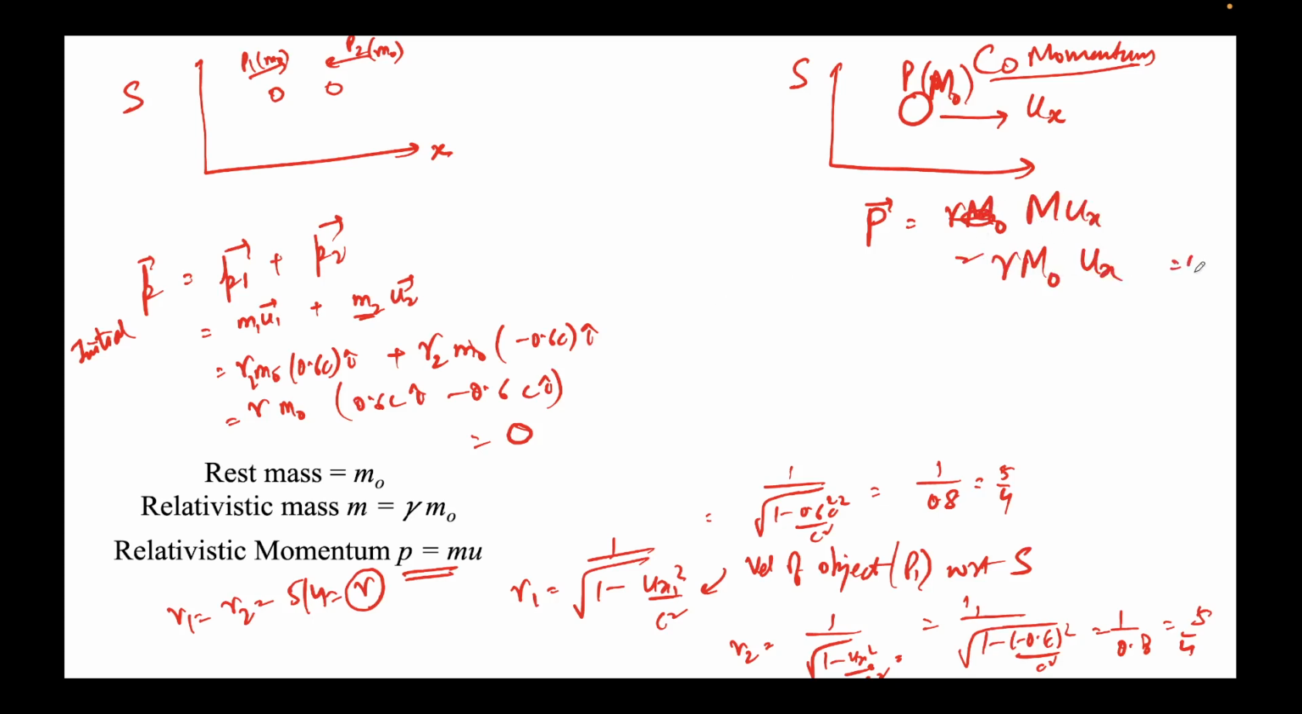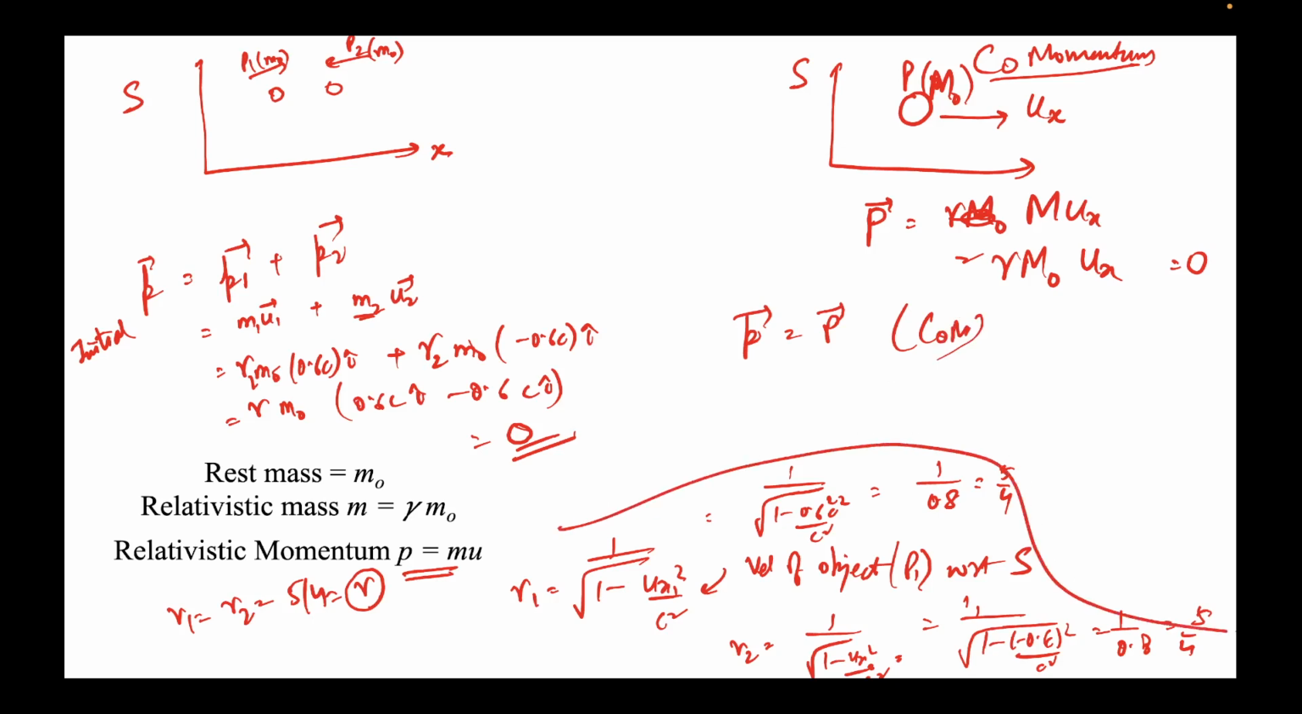This should be equal to 0, right? Because initial momentum was 0. Conservation of momentum says initial momentum should be equal to final momentum. This is conservation of momentum. So 0 should be equal to gamma m naught times ux. We know gamma cannot be 0, so this goes out of the picture. M naught is not 0. So the only thing that remains is ux equal to 0.